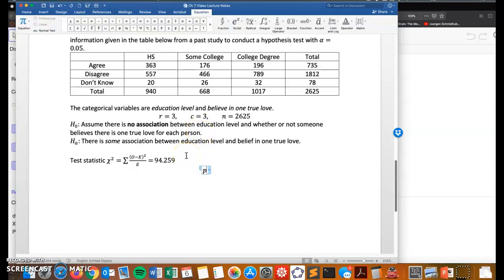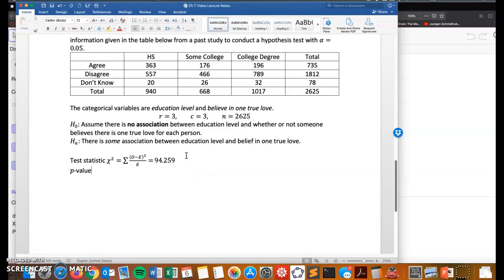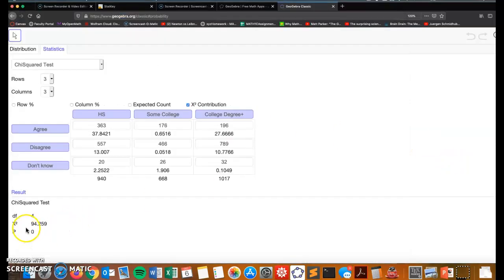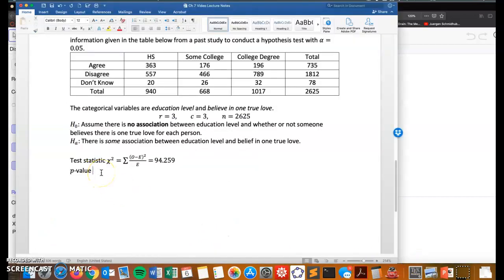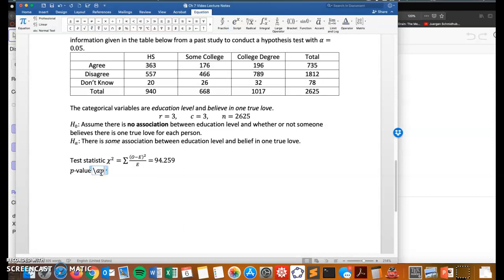And for the p-value, GeoGebra also gives that value. The p-value right here is approximately 0. Actually, I'm going to go back here and write that it's not exactly 0, it's approximately 0.